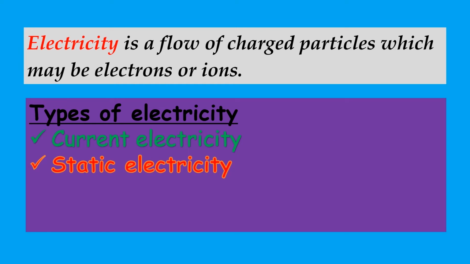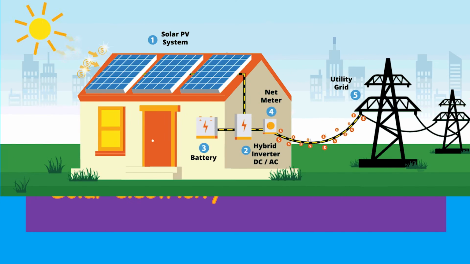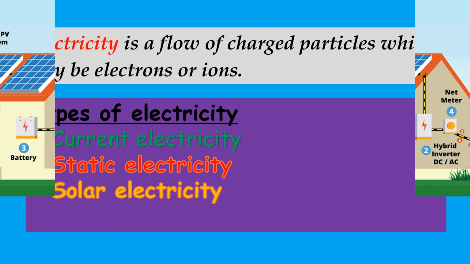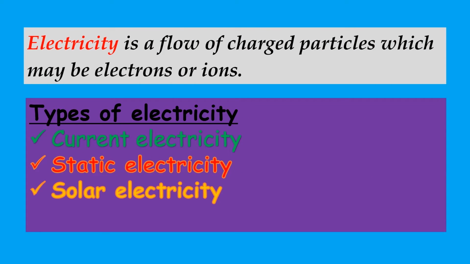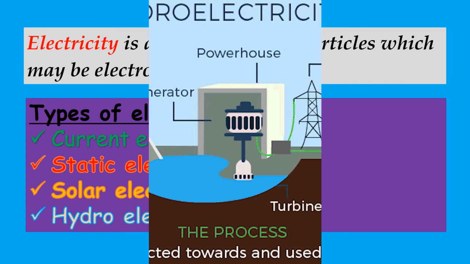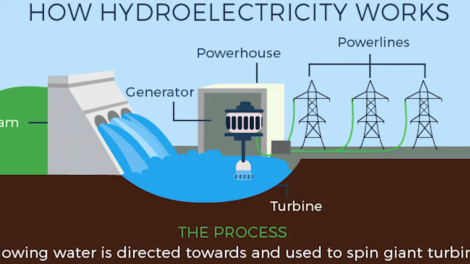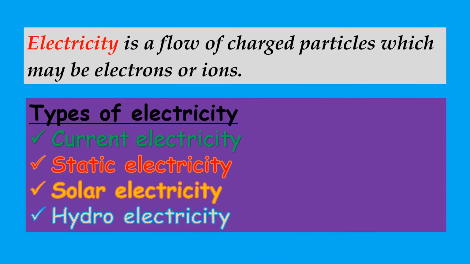And then we have solar electricity. This is electricity that is harnessed from the sun as our source. And then we have hydroelectricity, electricity that is harnessed from water. And in most countries, you hear people using dams, turbines, and all that. All they are trying to do is to harness hydroelectric power.